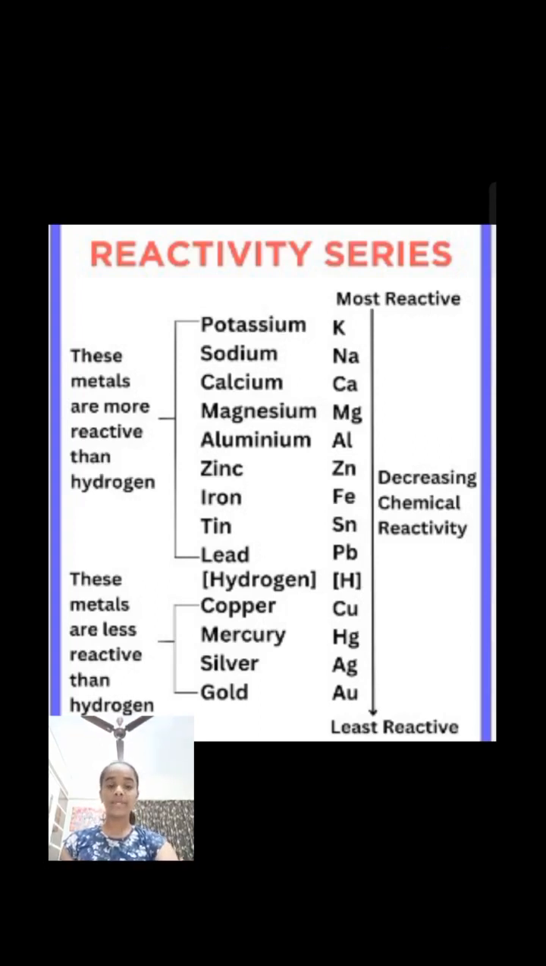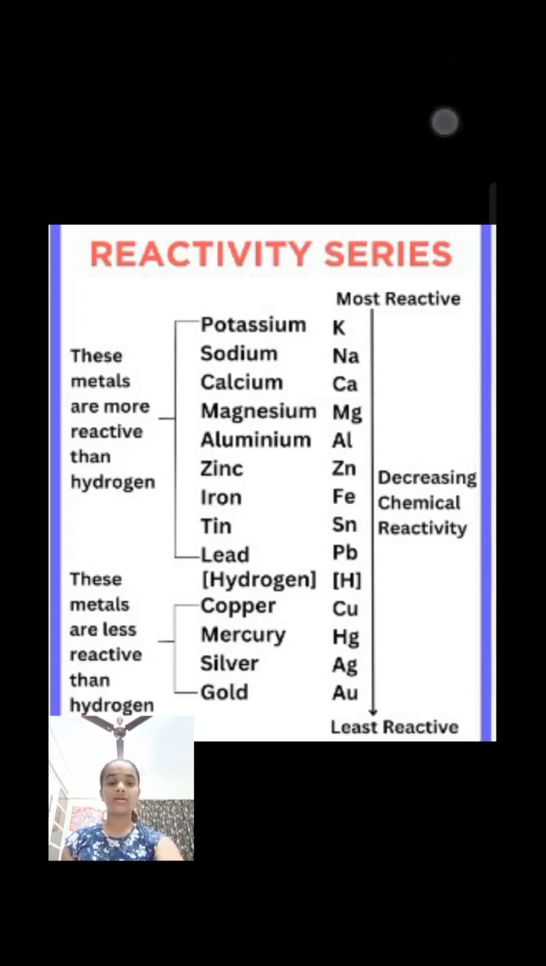Lead is not used to prepare hydrogen, although it is placed above hydrogen in the metal activity series. This is because the reaction is slow and the products, lead chloride PbCl2 or lead sulfate PbSO4, formed are insoluble and they form a layer over the metal preventing further reaction. Copper will not liberate hydrogen from dilute acids because it is placed below hydrogen in the metal activity series and cannot displace hydrogen from the acids.